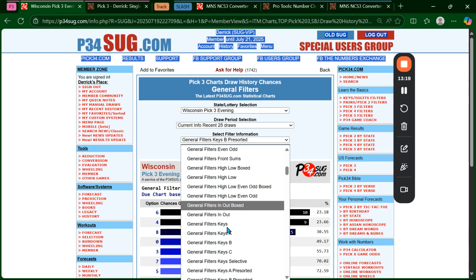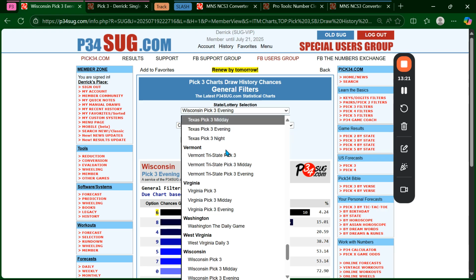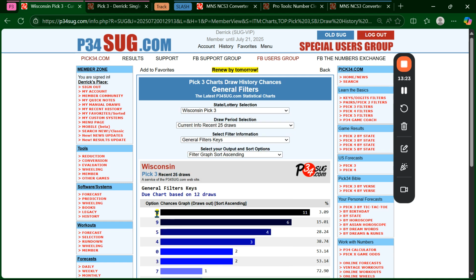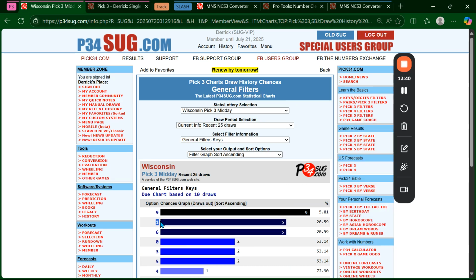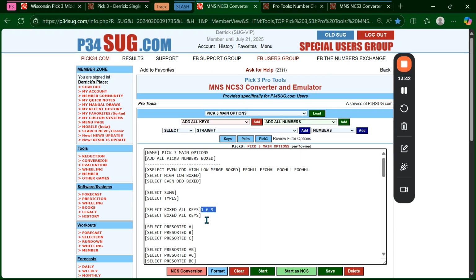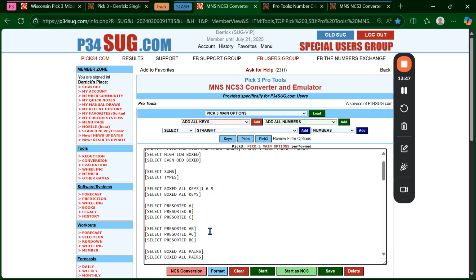Because if I go to the keys and I look at the Wisconsin here, we got a 6 is yellow. It's due. It's out 11. 6 and 9 together, I think, are the same neighbors. So that's a good one to look at. One of those should be dropping. I could actually add the 5, but I like the 6 or the 9. And then when you look at the midday, 1 is out too. So I'm just saying, to be conservative, a 1, 6, or 9. So one of those have to hit tomorrow for me to win.